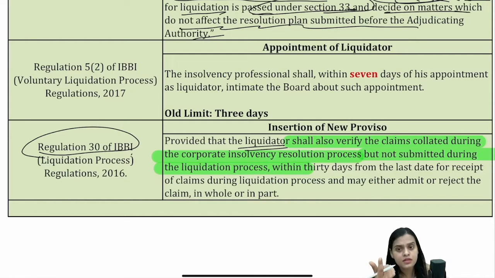So you verify those claims also, within 30 days from the last day of receipt of claims during the liquidation process, and you can admit or reject the claim, whole or in part, whatever it is, right? So it is the duty of the liquidator to collect the claims and to verify the claims. This is also a new proviso which has been inserted, that this is also required to be done by the liquidator. Okay.